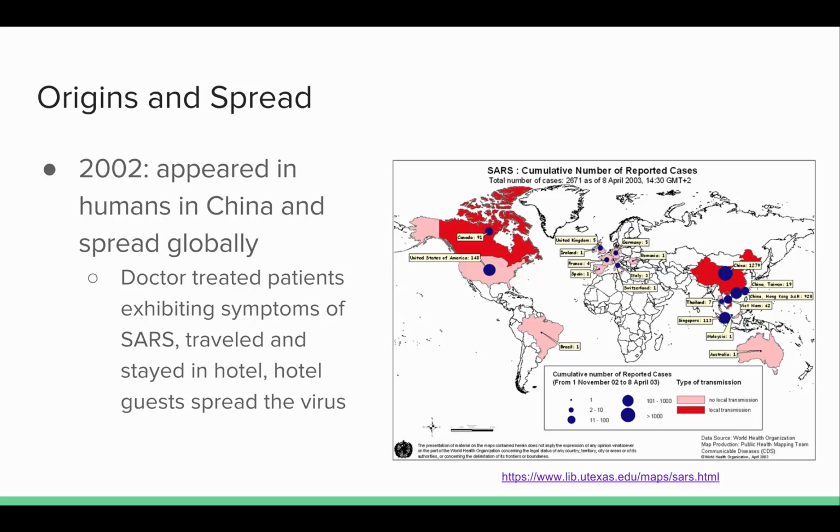The first reported case of SARS coronavirus in humans was in China in 2002. A doctor treated patients exhibiting symptoms of SARS. After treating them, he flew out of the country and stayed in a hotel. In the hotel, the virus was thought to spread between guests who left by plane to other countries, spreading the virus globally.